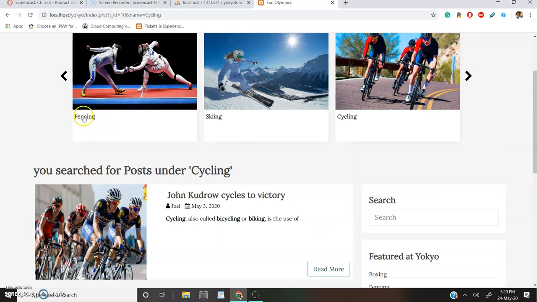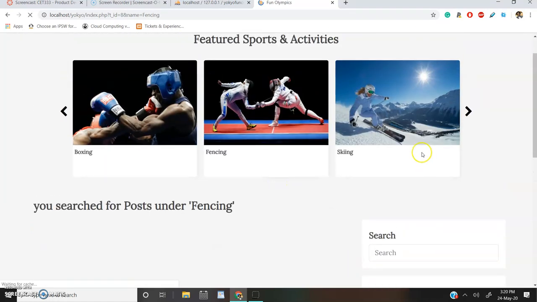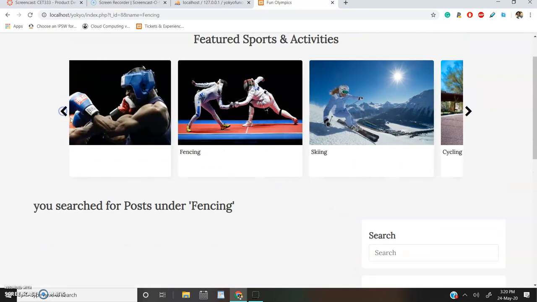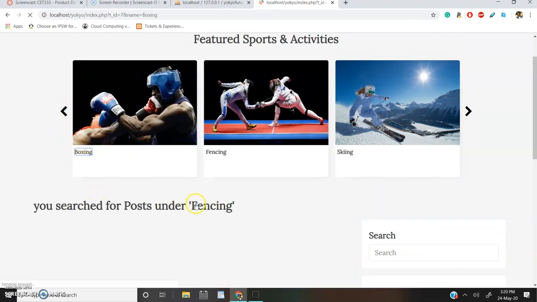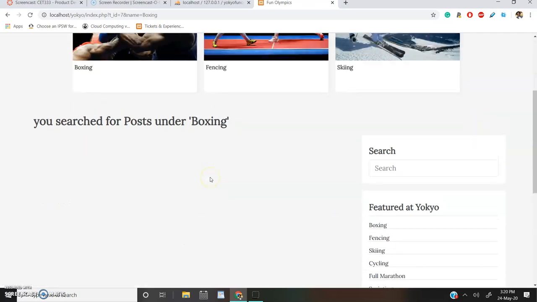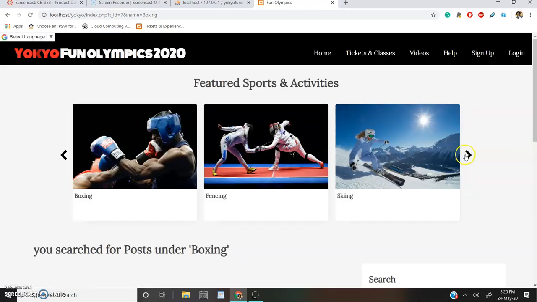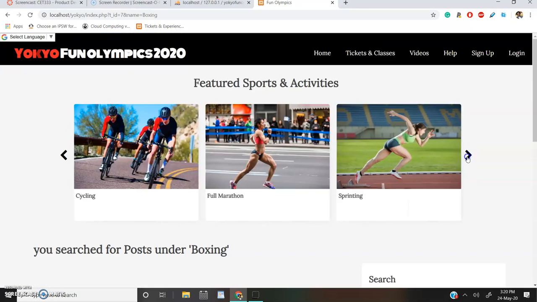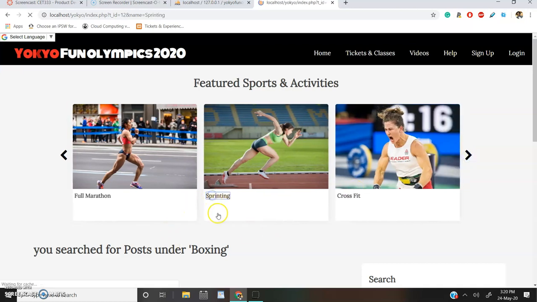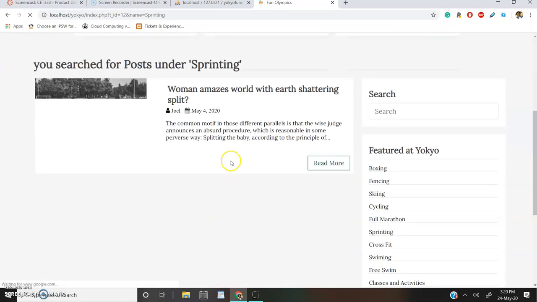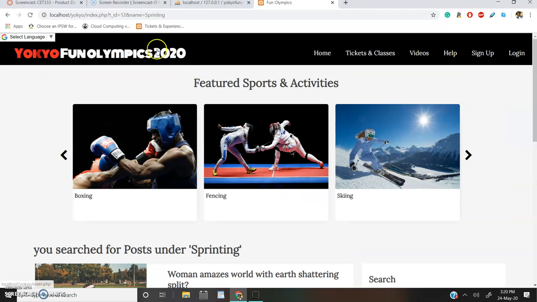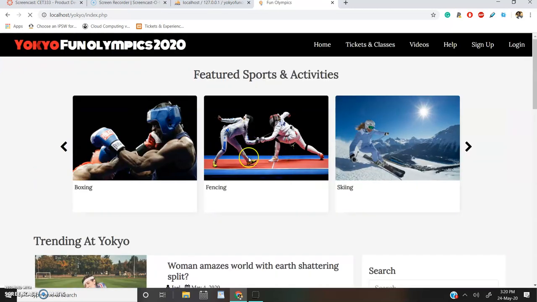We only have one article, or let's say fencing. Unfortunately, we have nothing under fencing, but let's say boxing. Ooh, we also don't have anything under boxing. Let's say sprinting then. And voila, you can find every article under sprinting. And this is a quick way to find things.